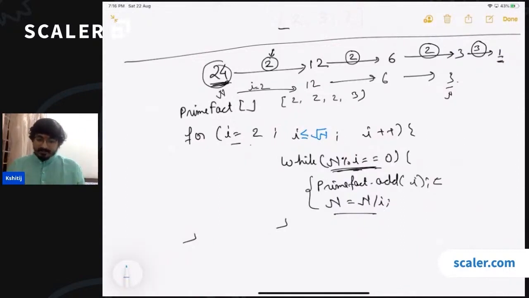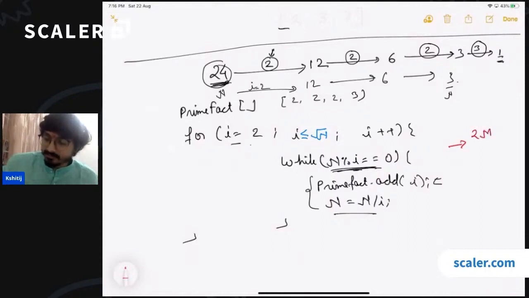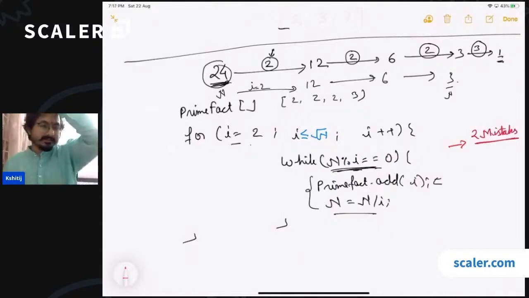I can see that there are 2 mistakes in this code, 2 very big mistakes. Can you guys quickly figure them out? This code has 2 blunders, and one of them is the most commonly made mistake while writing code. Even when people write the simplest of codes, they make this type of mistake. Can you quickly figure that out?